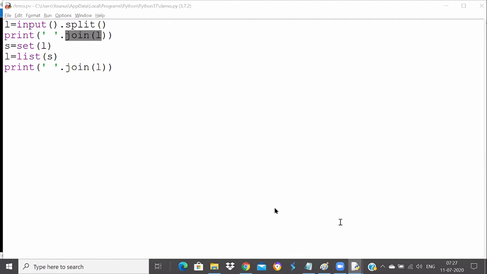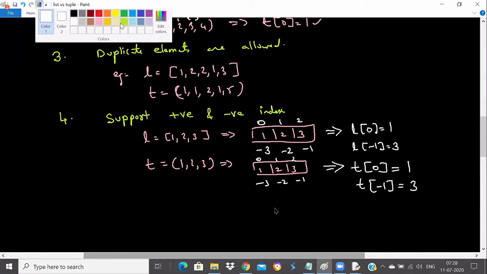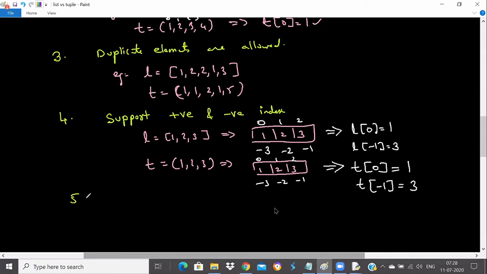Okay, perfect. Now let's go here and talk about more points. I hope it's clear that it supports both positive index as well as negative index. Now let me talk about the fifth point. The fifth point we would like to talk about here is that both support slicing as well. We learned a very interesting concept called slicing, so both of them support slicing.